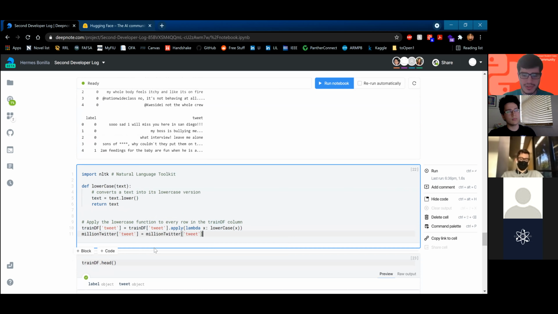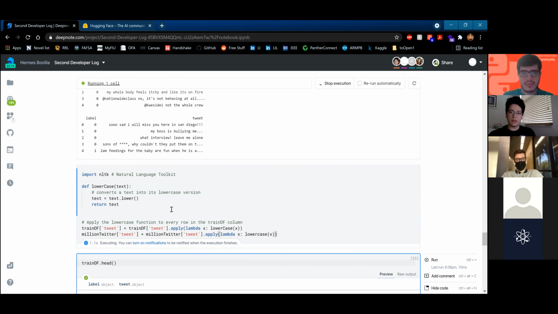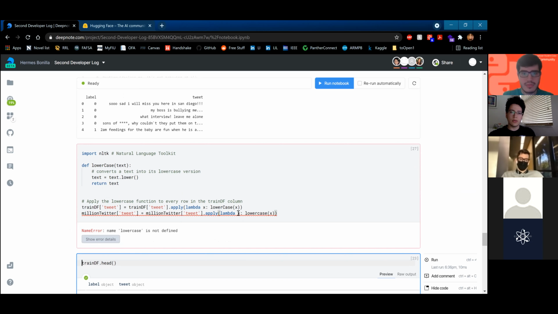Some live coding for y'all. I'm gonna apply. So it's gonna feed in every row of the column. It's gonna apply the lowercase function to the row. Don't forget capital C for the function. Oops.